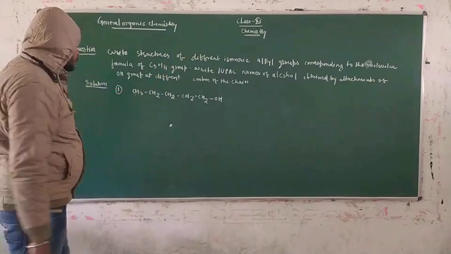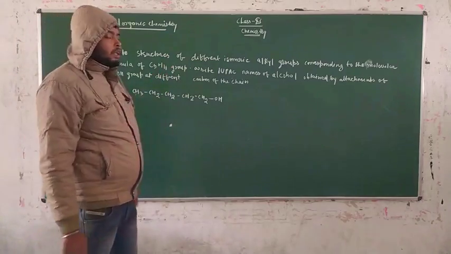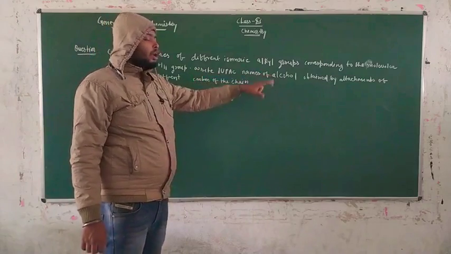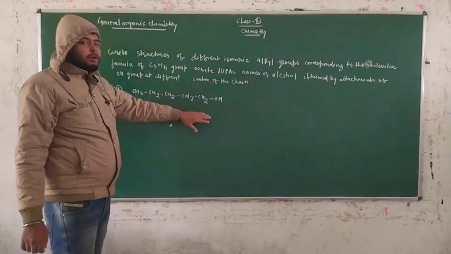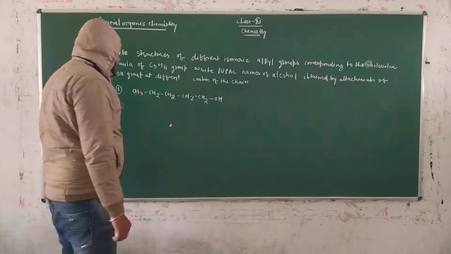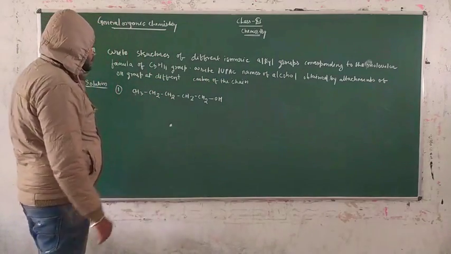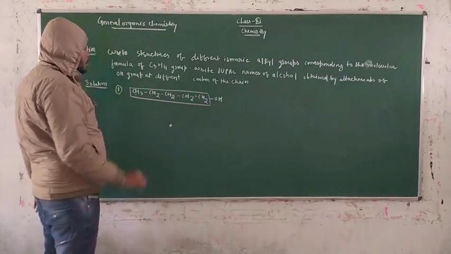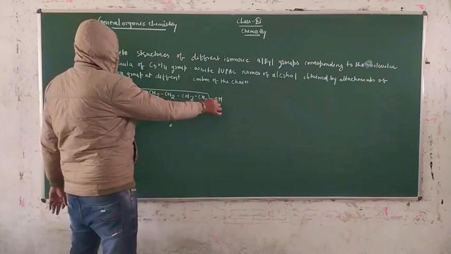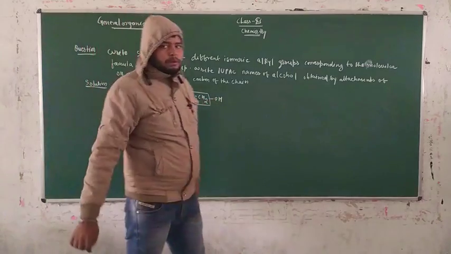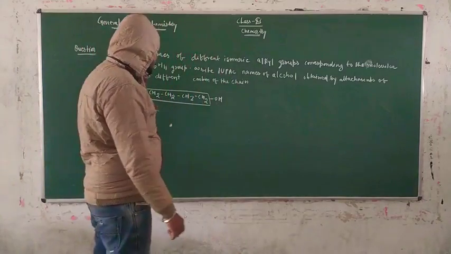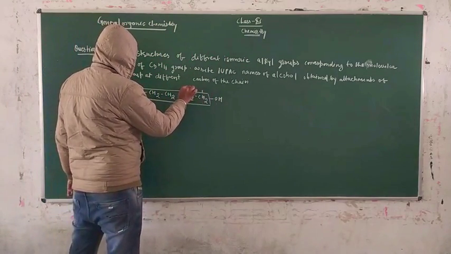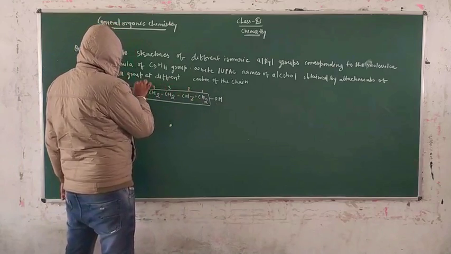In this question, another part is also added: write the IUPAC name of the alcohol. That means you also have to write the name of this structure that we have prepared. This is your parent chain of 5 carbons, and a functional group is added in it. So our priority goes to the functional group, and we apply the lowest locant rule, numbering 1, 2, 3, 4, 5.